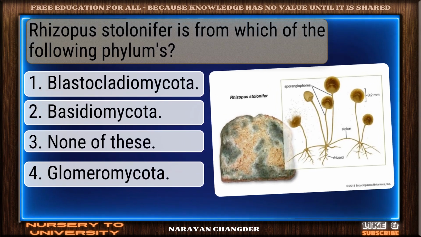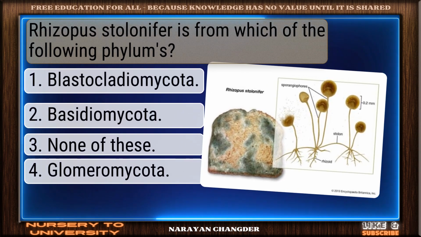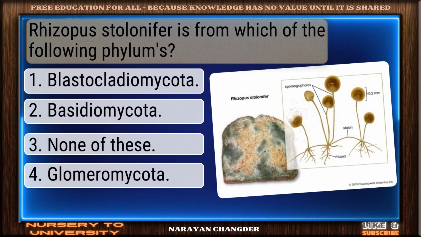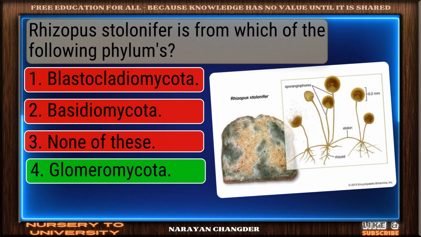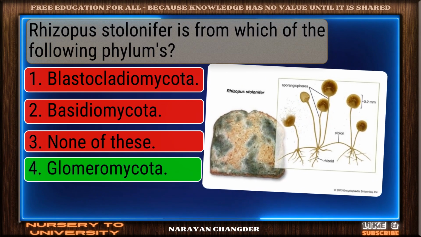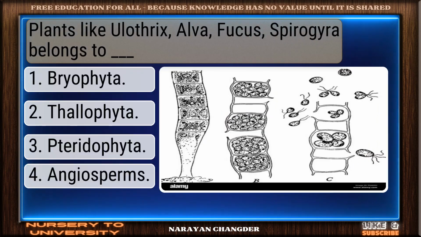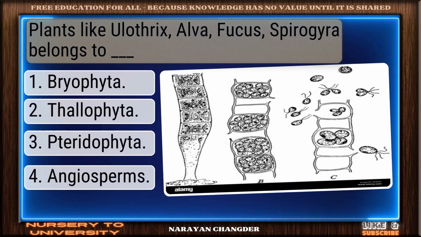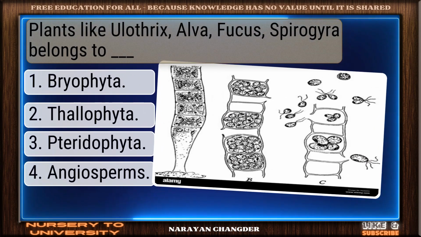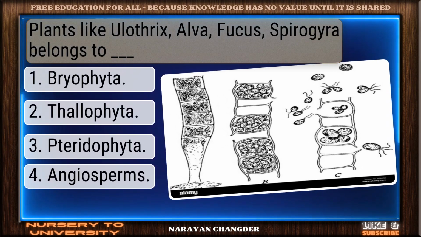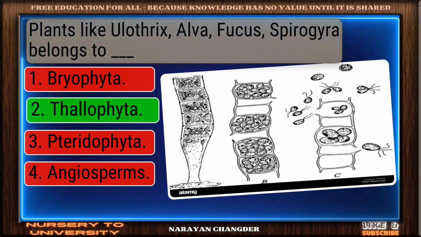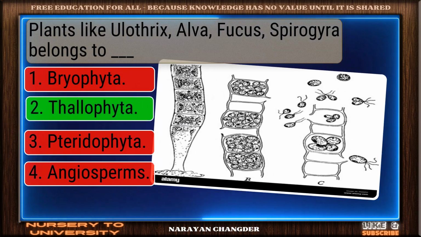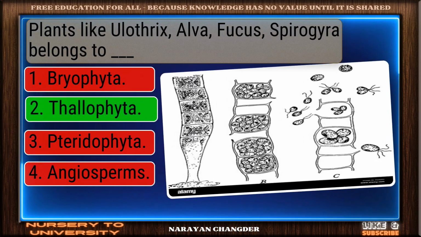Question number 121. Rhizopus stolonifer is from which of the following phyla? Perfect. Glomeromycota is the correct choice. Question number 122. Plants like Oedogonium, Ulva, Fucus, Spirogyra belong to dash. Correct response. Thallophyta is the most accurate answer.